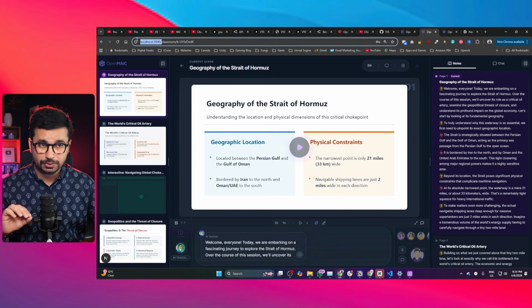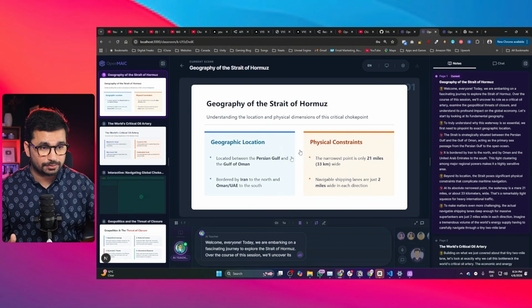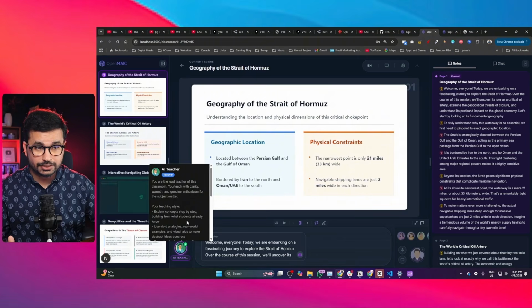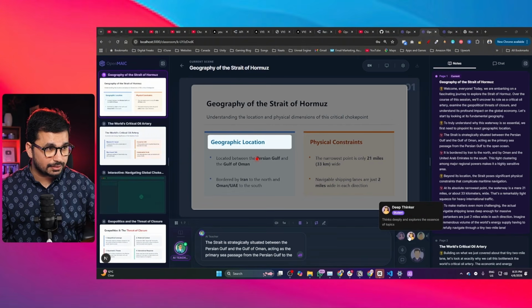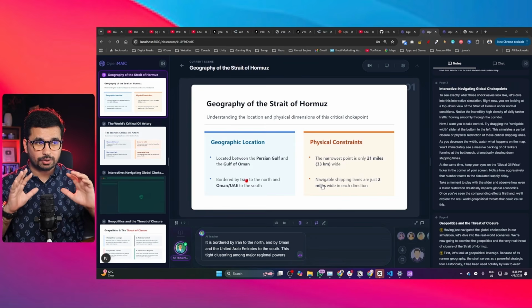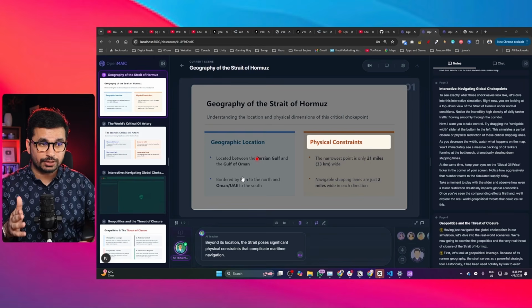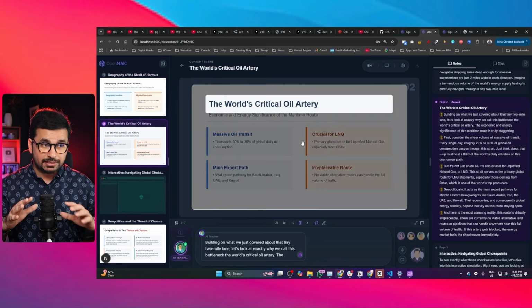Right now you can see this project is running on localhost, and it created this very interactive lesson for me with a teacher, and this teacher has a voiceover. Then there are these classmates as well, and there are these notes as well. It is explaining this topic in detail. You can see this red marker here, where whatever it is talking about, it points out that particular area. Basically the entire experience is just like a proper classroom.